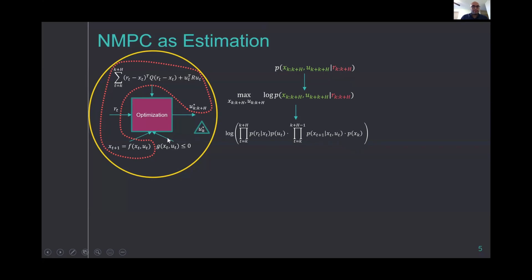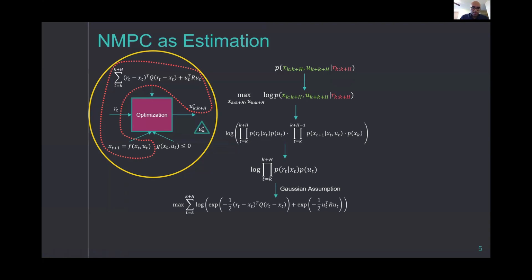It would equal 1 since we consider that the system is deterministic and we assume that we know the initial state x_k. Hence, we would arrive at only this first expression, where by appropriate Gaussian assumptions, we can obtain this expression, which relates back to the original NMPC problem of minimizing this cost function.